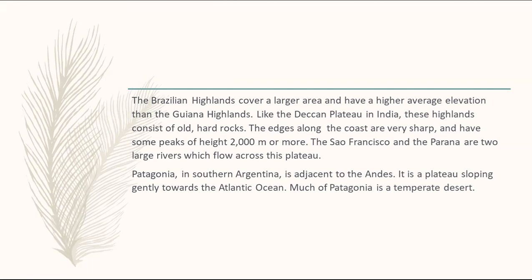Patagonia, in southern Argentina, is adjacent to the Andes, and it is a plateau sloping gently towards the Atlantic Ocean. Much of Patagonia is a temperate desert.